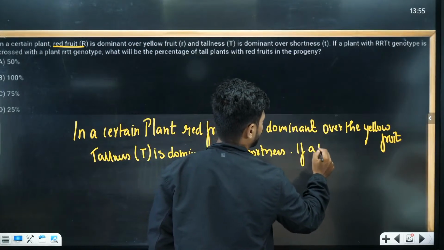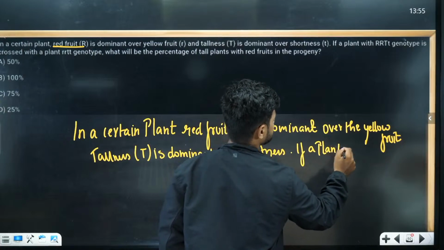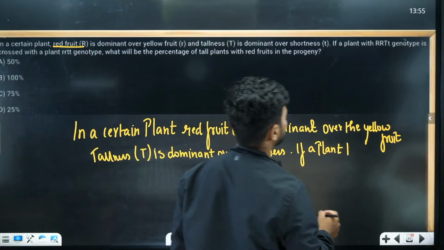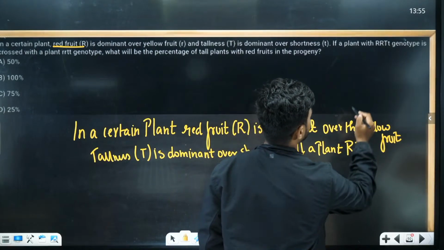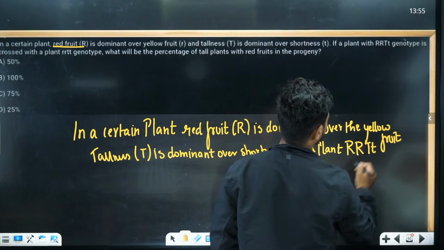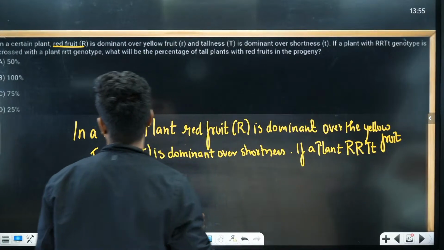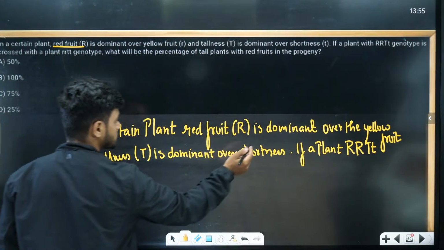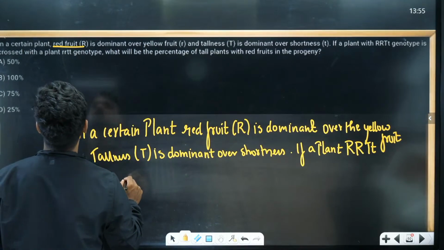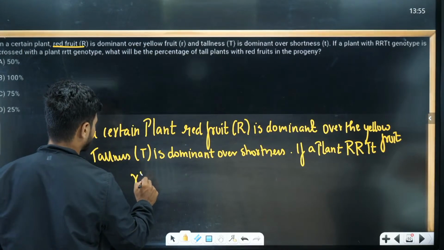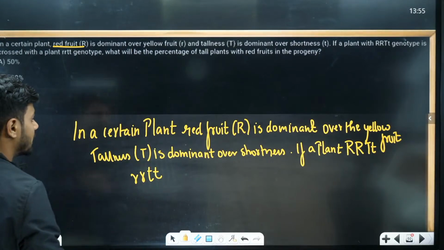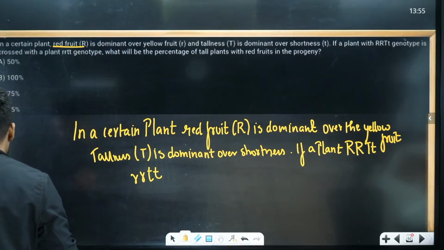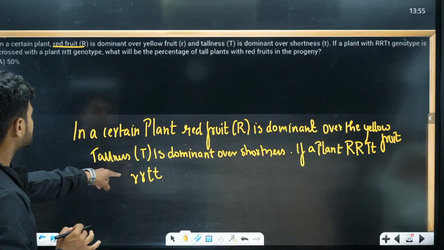Now what are they doing? If a plant which is RRTt, capital T, small t genotype, is crossed with rrtt, capital T, small t is crossed with small t.